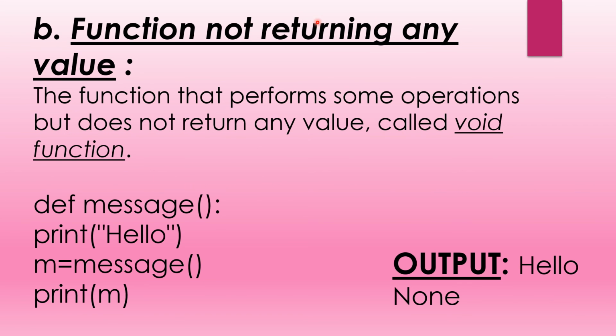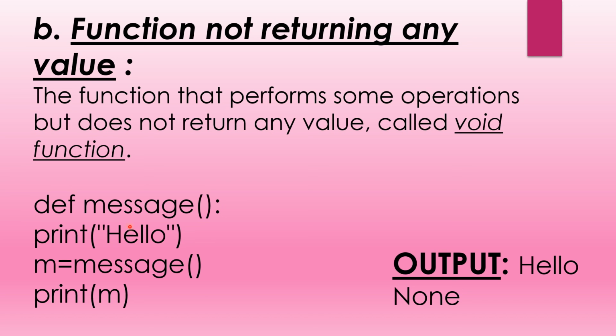Now let us see a function not returning any value. A function that performs some operations but does not return any value is called a void function. They are called void because they do not return any value. Here we have defined a function called message, with empty parameters.